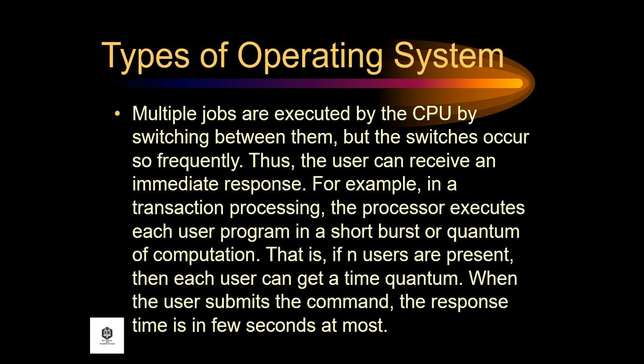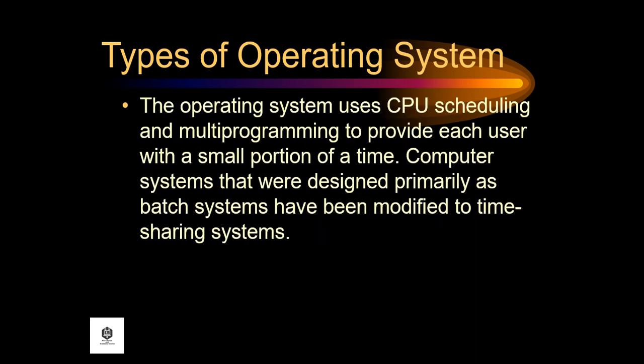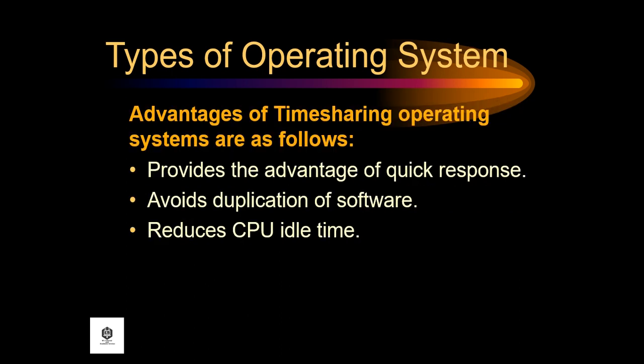For example, in a transaction processing, the processor executes each user program in a short burst or quantum of computation. That is, if n users are present, then each user can get the time quantum. When the user submits a command, the response time is a few seconds at most. The operating system uses CPU scheduling and multiprogramming to provide each user with a small portion of time. Computer systems that were designed primarily as batch systems have been modified to time-sharing systems.